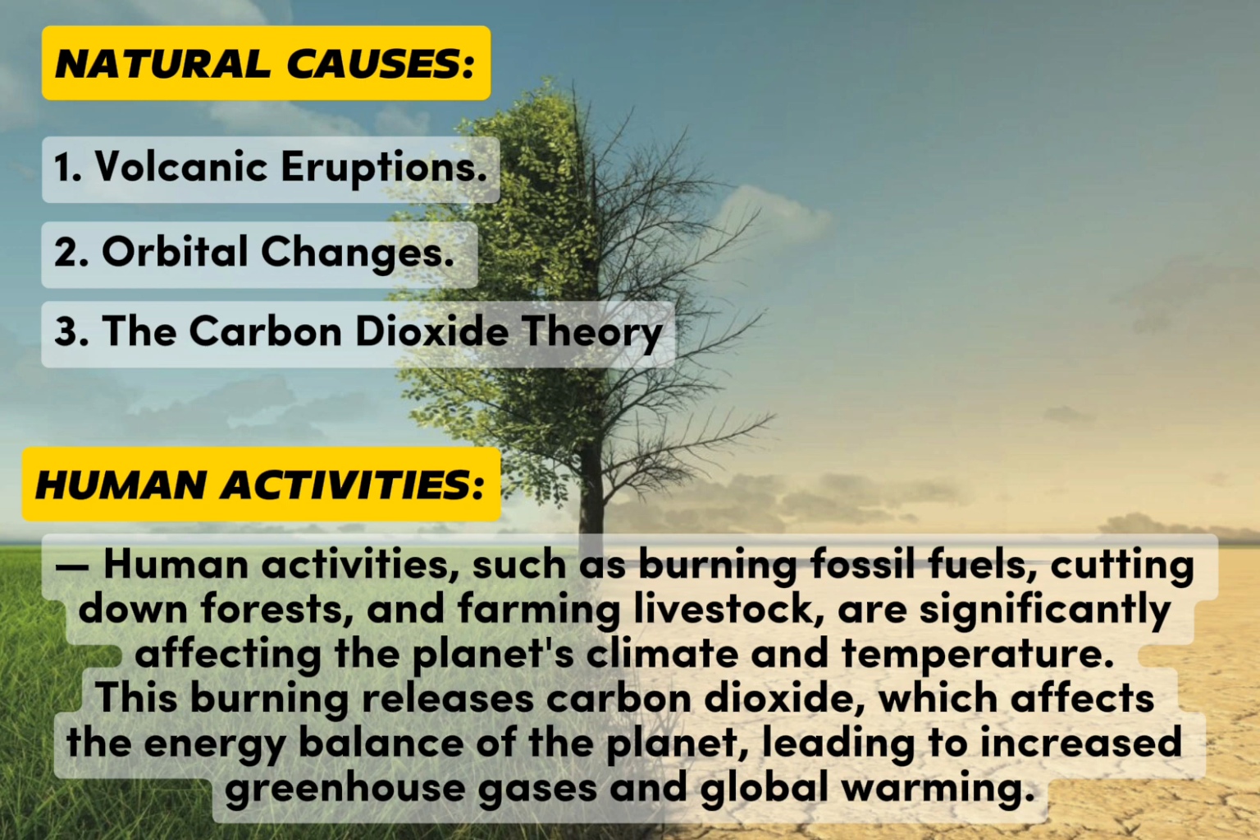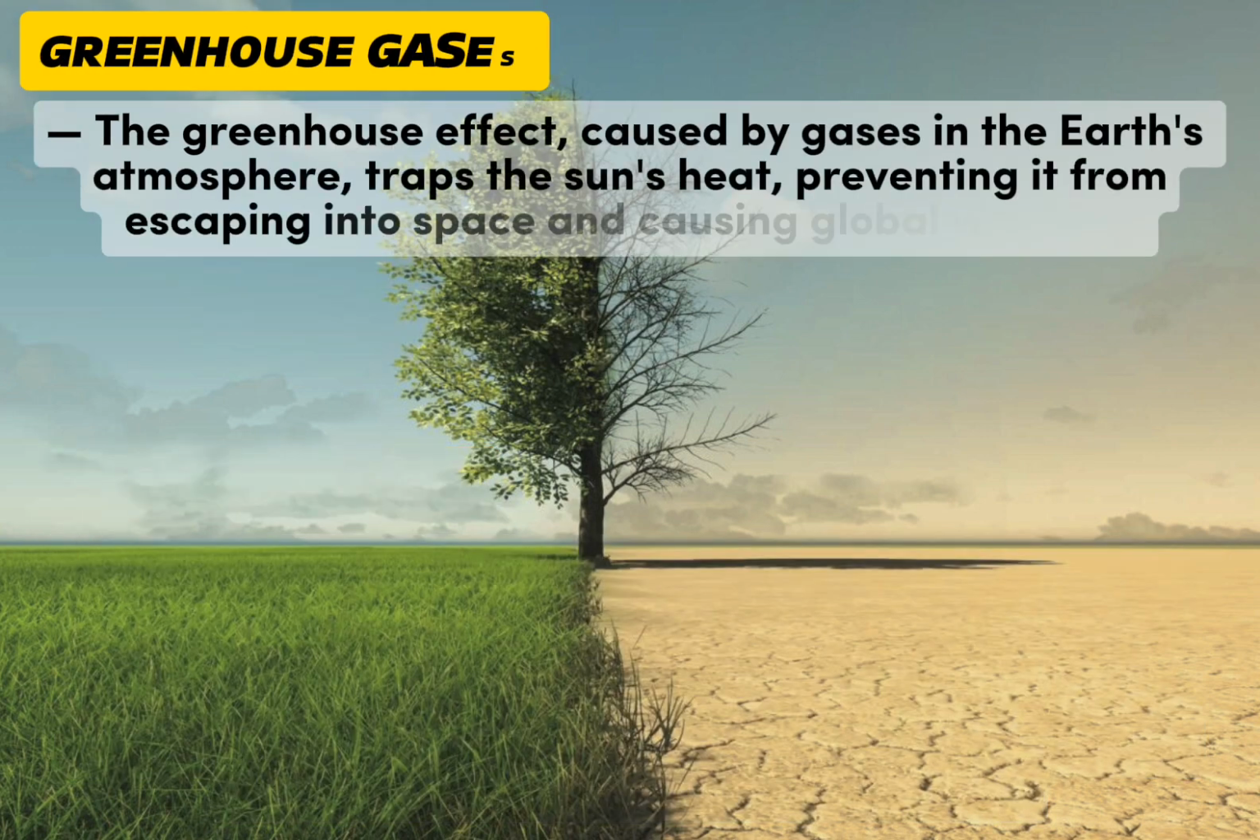Human activities. Human activities such as burning fossil fuels, cutting down forests, and farming livestock are significantly affecting the planet's climate and temperature. This burning releases carbon dioxide, which affects the energy balance of the planet, leading to increased greenhouse gases and global warming.